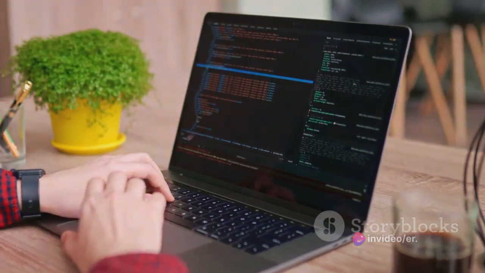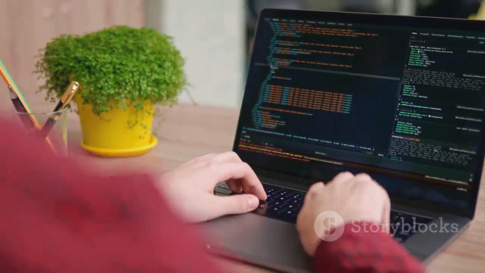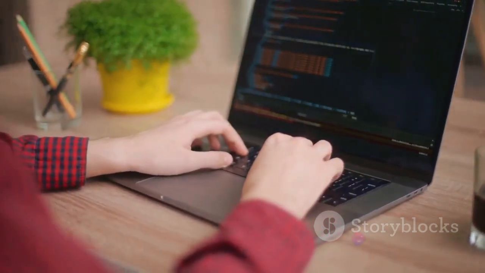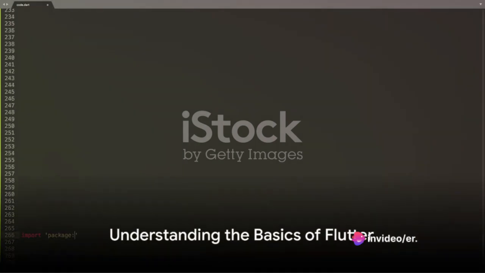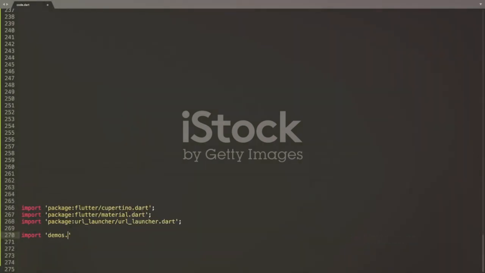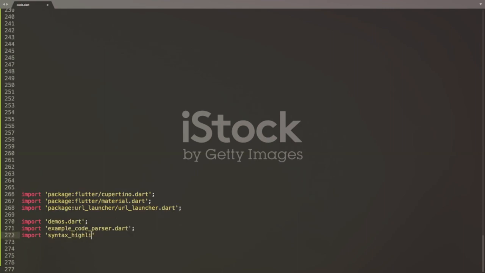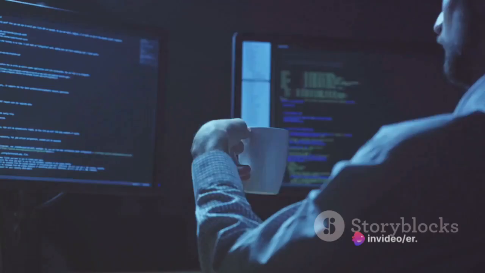In this video, we'll share 7 key points that can help you become an exceptional Flutter developer. Ready to embark on this journey to become the best Flutter developer? Stay tuned. The first step towards becoming an expert is mastering the basics. And in the world of Flutter, the basics revolve around 3 key elements: the Dart language, widgets, and state management.